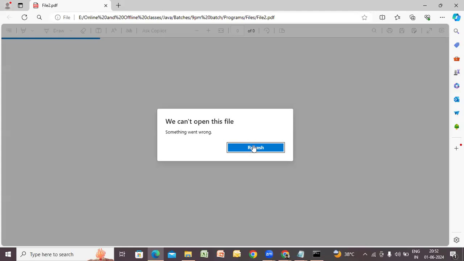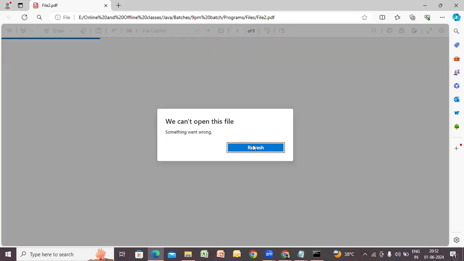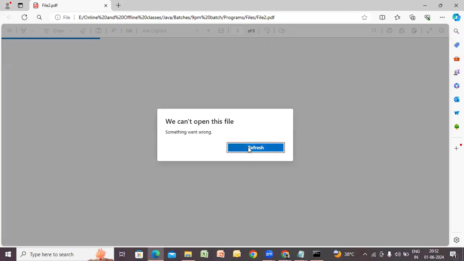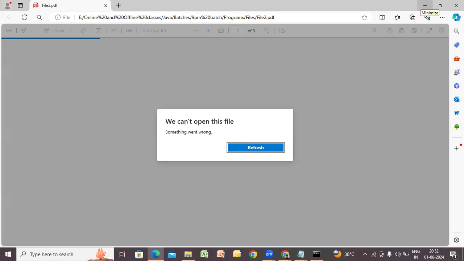Oh, we can't open this file. Something went wrong. What happened? Oh, we cannot open this file. Maybe there is some problem on my system. It's not able to open. Why?